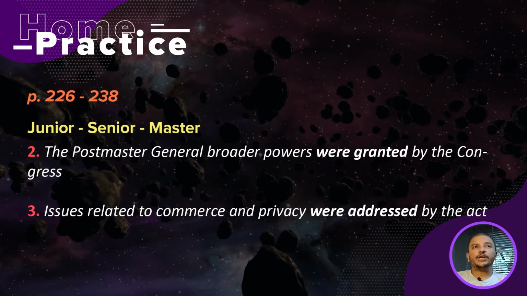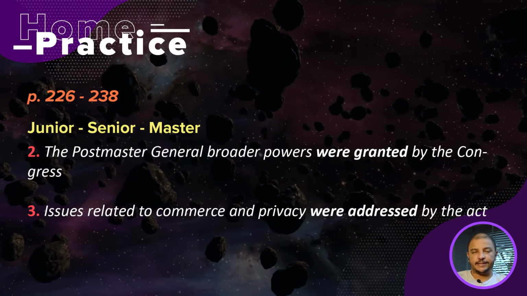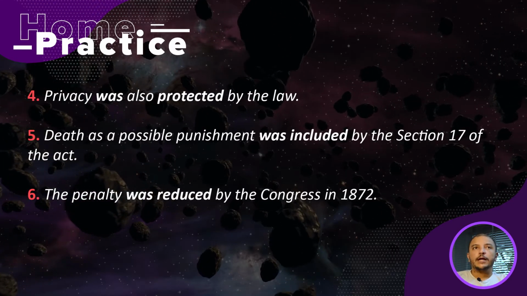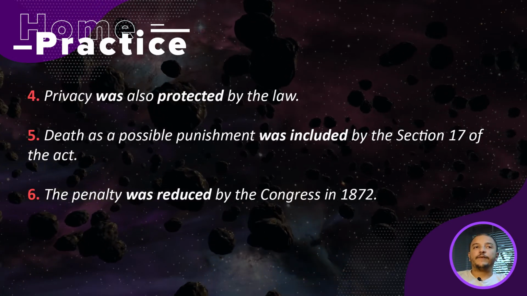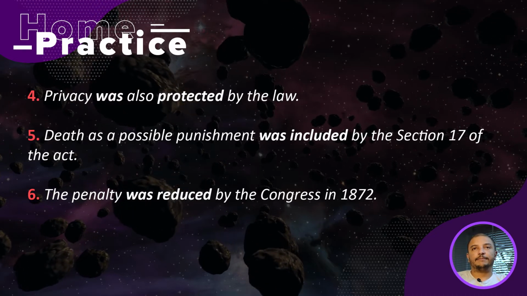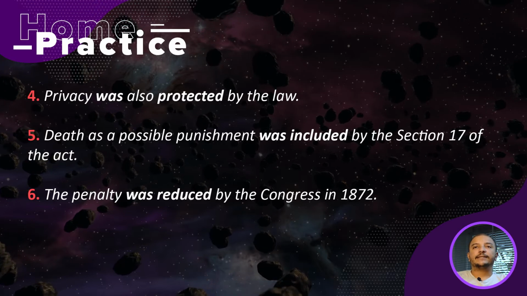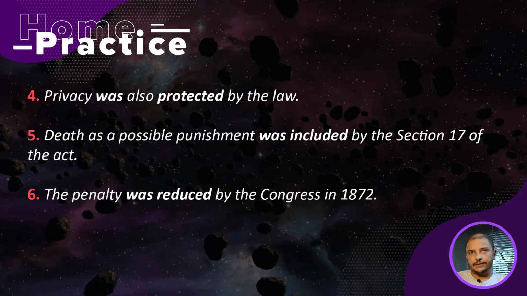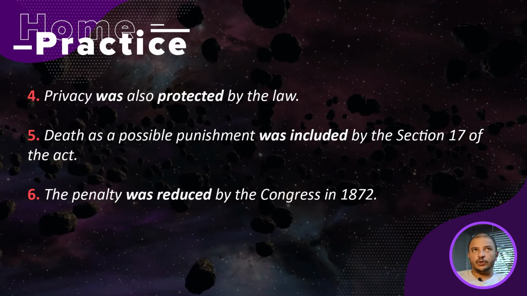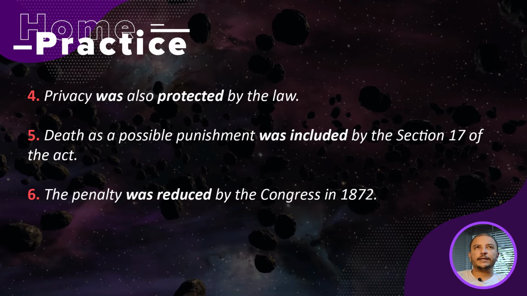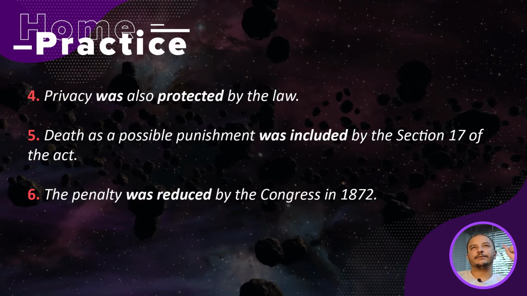Number 3, issues related to commerce and privacy were addressed by the Act. Number 4, privacy was also protected by the law. Number 5, death as possible punishment was included by Section 17 of the Act. Okay? Number 6, in 1872, the penalty was reduced by the Congress.